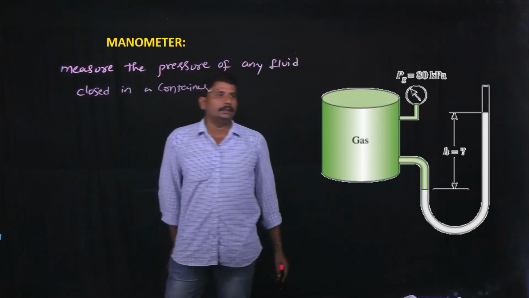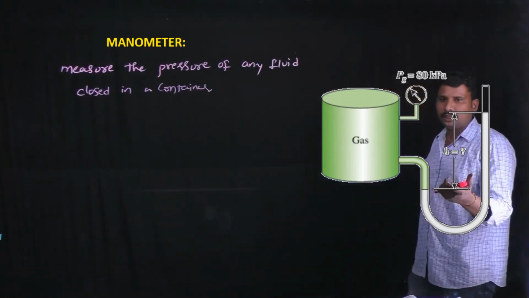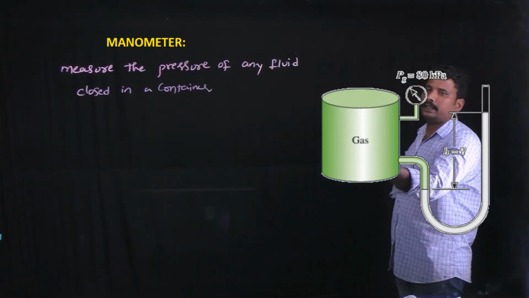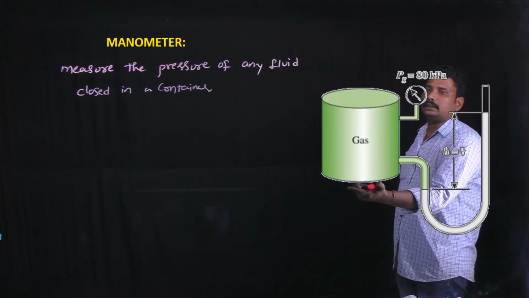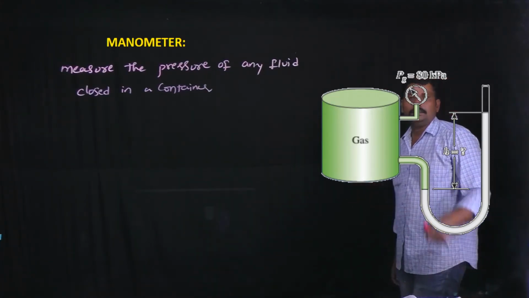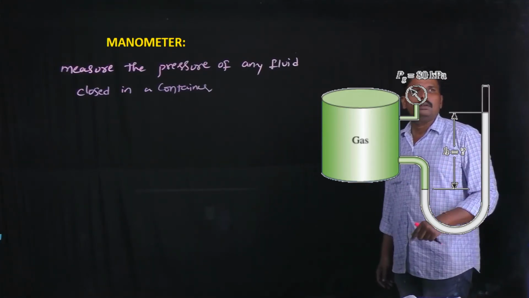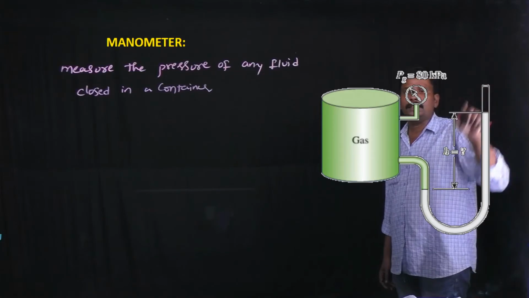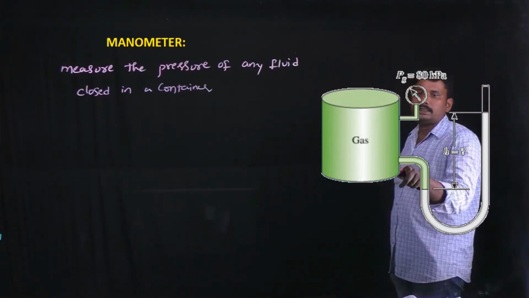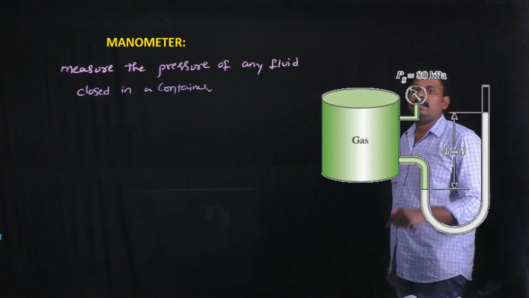Here is the construction of a manometer. It consists of a closed container. The container is filled with the gas, and it also consists of a U-shaped tube. One end of the U-shaped tube is opened and the other end of the U-shaped tube is connected to the gas contained in a vessel.